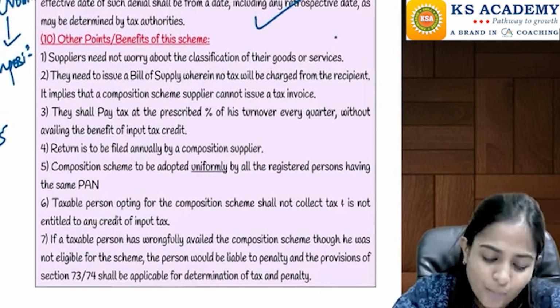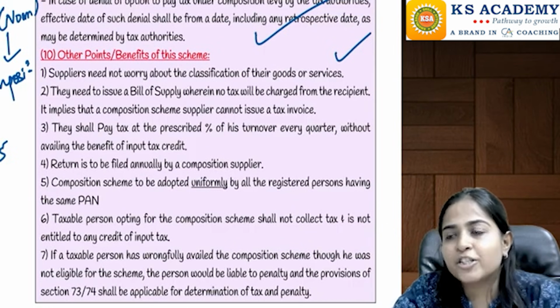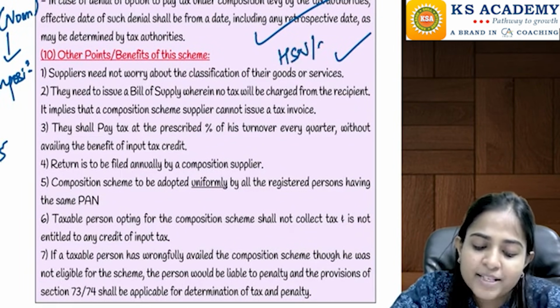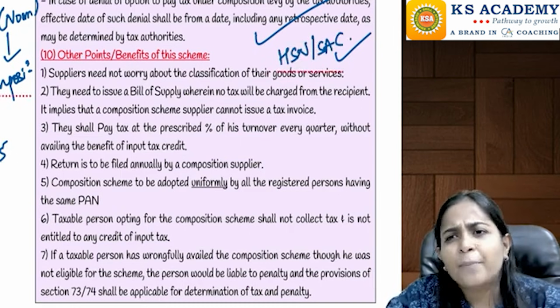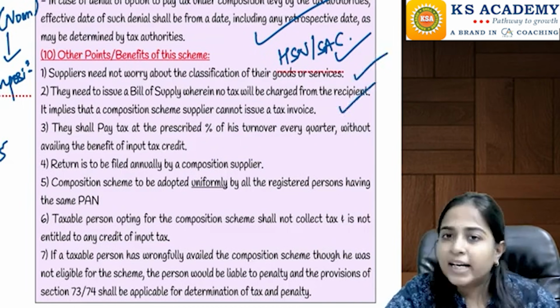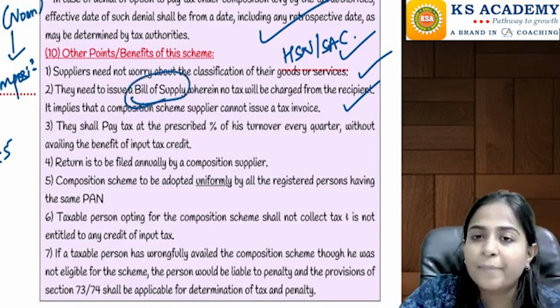And then a few more points are given for this particular scheme. In case of the composition scheme, because specific rates have been given, they need not do the classification on the basis of HSN and SAC, because 1%, 5%, 6% is specifically given to them. Next, these people cannot collect the tax, so they cannot issue a tax invoice; they will issue a bill of supply only, right?